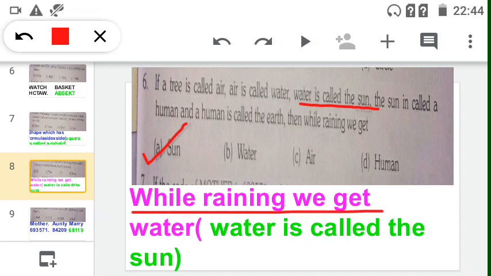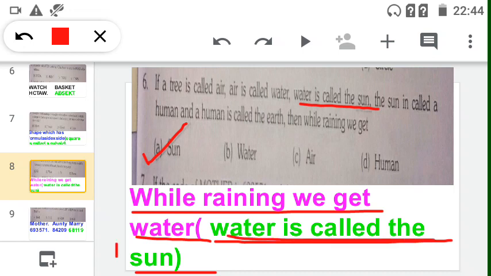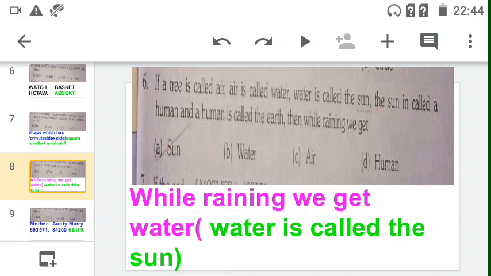While raining we will get water, but water is called the sun. Water is called the sun, so our answer is sun only.